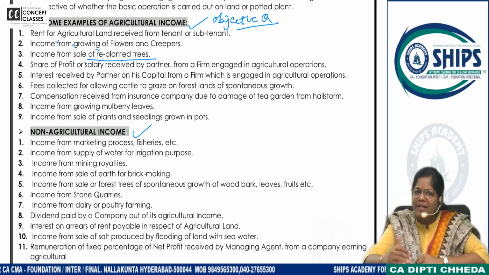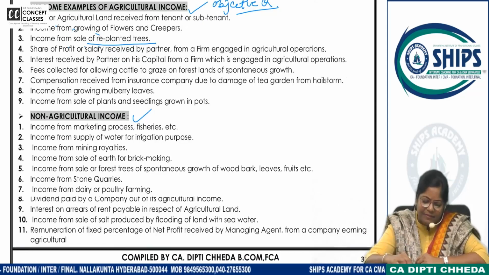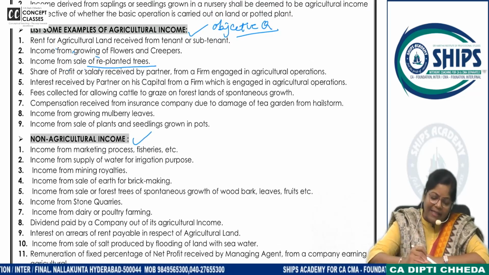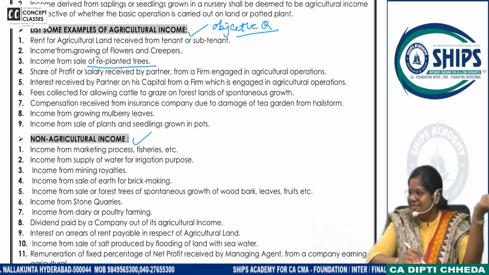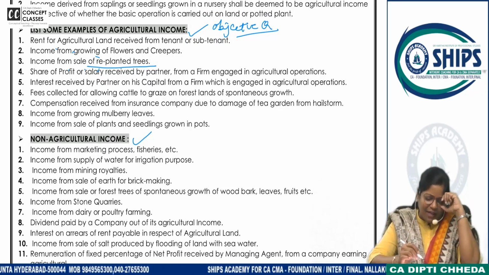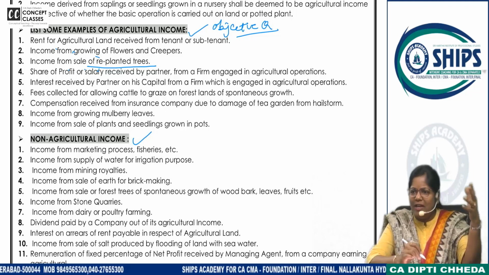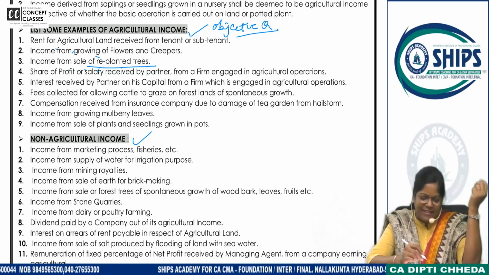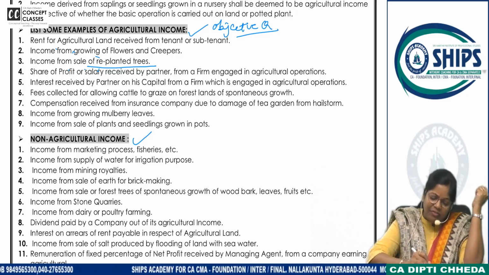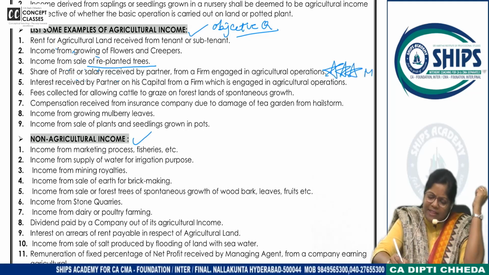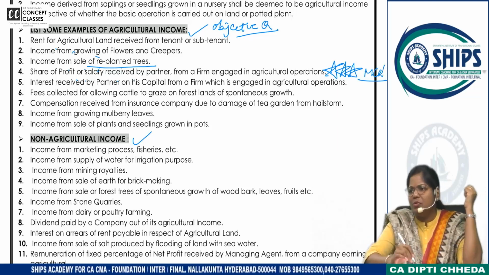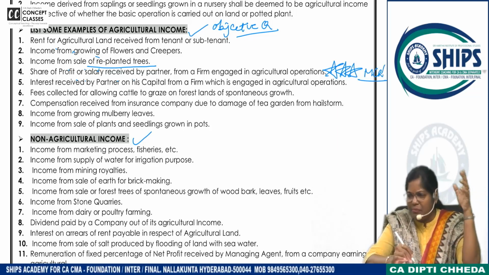You want to read it again or clear? Read that line. Income from sale of replanted trees. They plant teak wood trees, and after that they sell it and all. Share of the profit or salary received by a partner. This is, I don't know why, but asked so many times in the exam, in MCQs, true and false and all. Mark this one, very important.